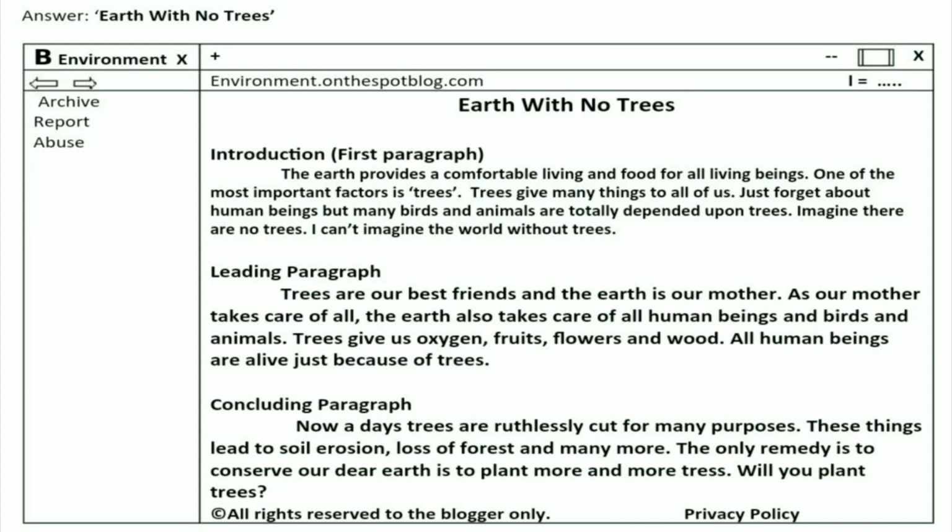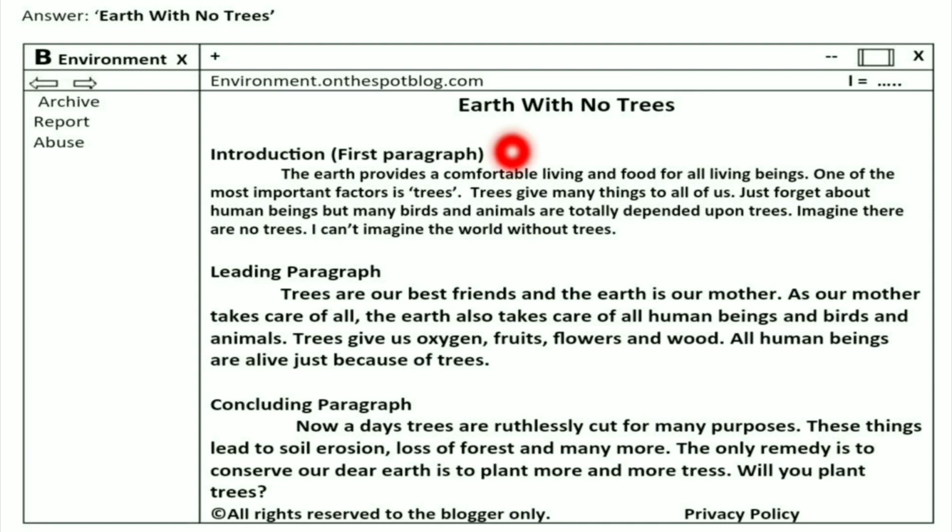So this is what I have written. The same interface I made, and the title I wrote in the center, Earth with no trees. Then I wrote the introduction, that is the first paragraph. I have written introduction, leading paragraph and concluding paragraph just for your understanding. You don't need to give side headings in your blog writing, especially in the main content area. This is the introduction, this is the leading paragraph, and the last one is the concluding paragraph. You don't need to give side headings.